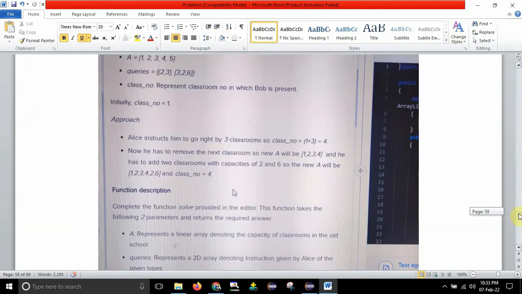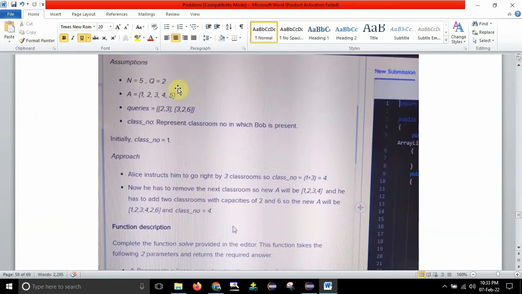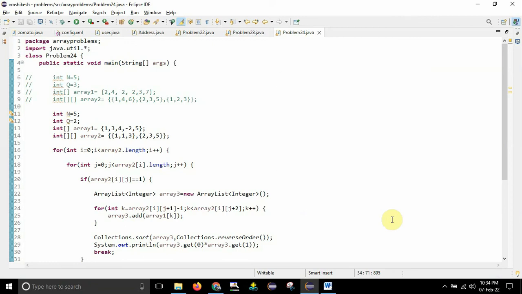Okay, so in the same session they are asked, see, the input output conditions are like this: n is equal to 5, q is equal to 2, same array, and in the same way subqueries they are giving, but the only difference is the class number and position they will be giving. So if it is 2, then you have to move right. If the first element is 1, move left, and if the first element is 3, then from the current class you need to remove the next class, and after that, yes, you can just take more information about that one. I have already made a complete 30-minute video on that question, guys. You just check it out in the description, you will get it.